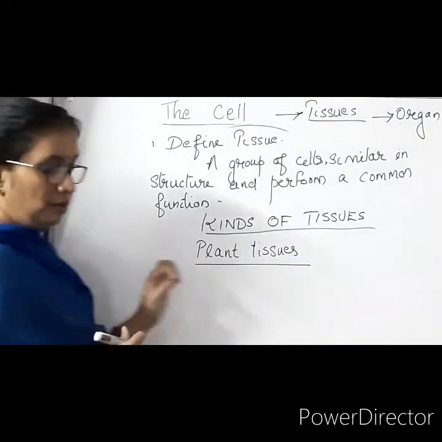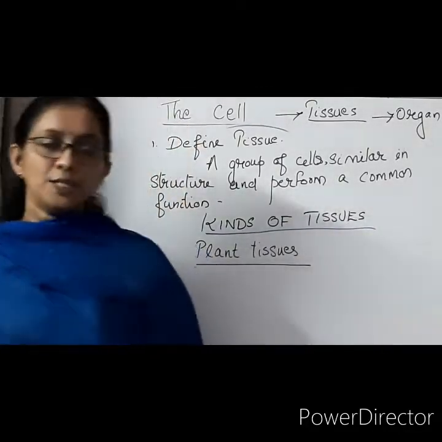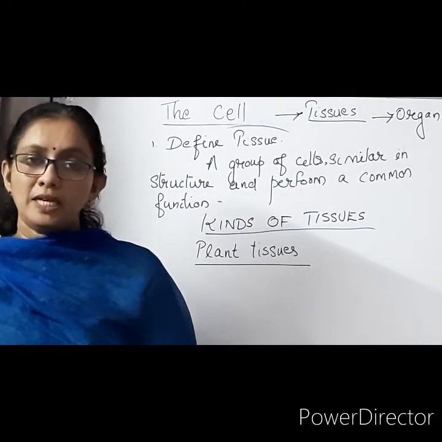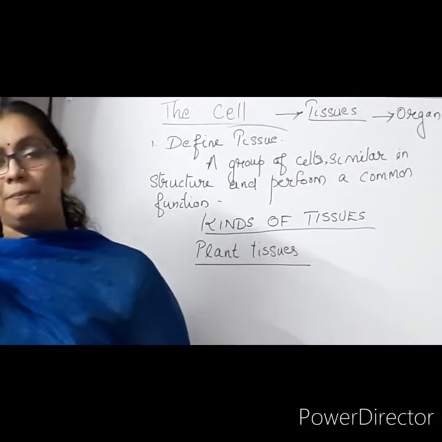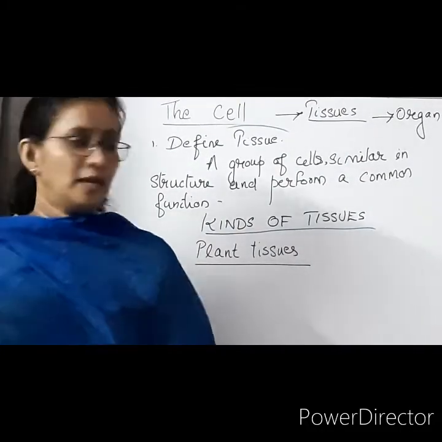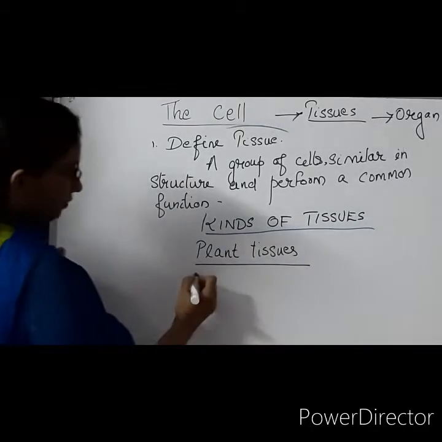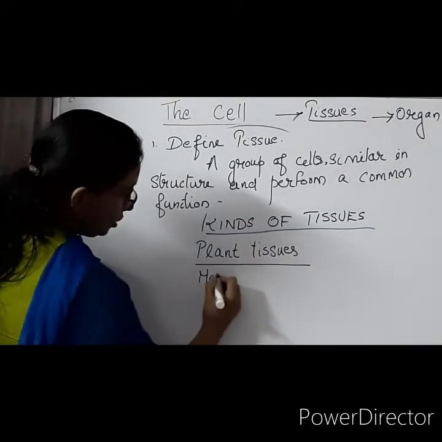Okay, so plant tissues are classified into meristematic tissues and permanent tissues.